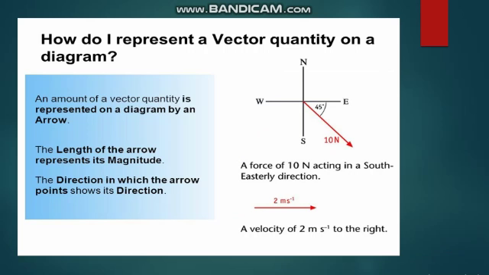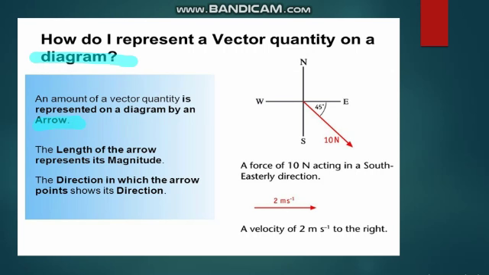So, how do I represent a vector quantity on a diagram or graph? An amount of a vector quantity is represented by an arrow.